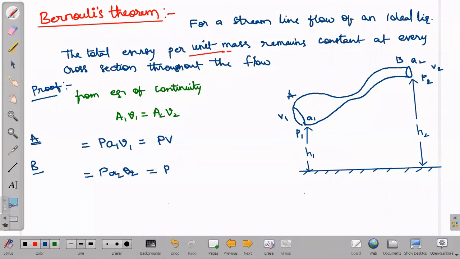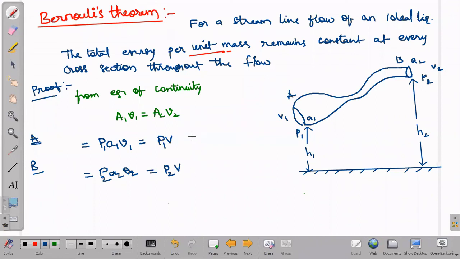Pressure here will be different, here pressure will be different. P1 V and P2 A2 V2 can be written as P2 into V. The volume of the liquid will be the same throughout, so A2 V2 is equal to V.